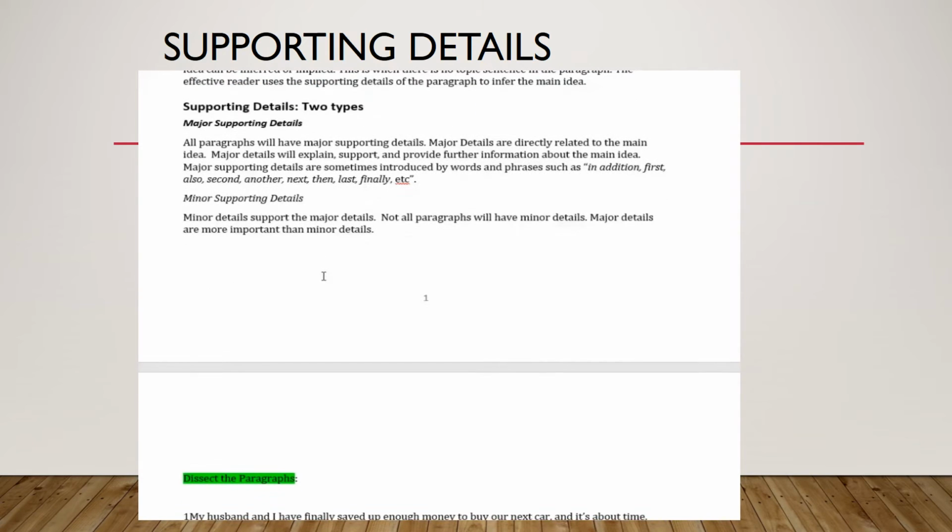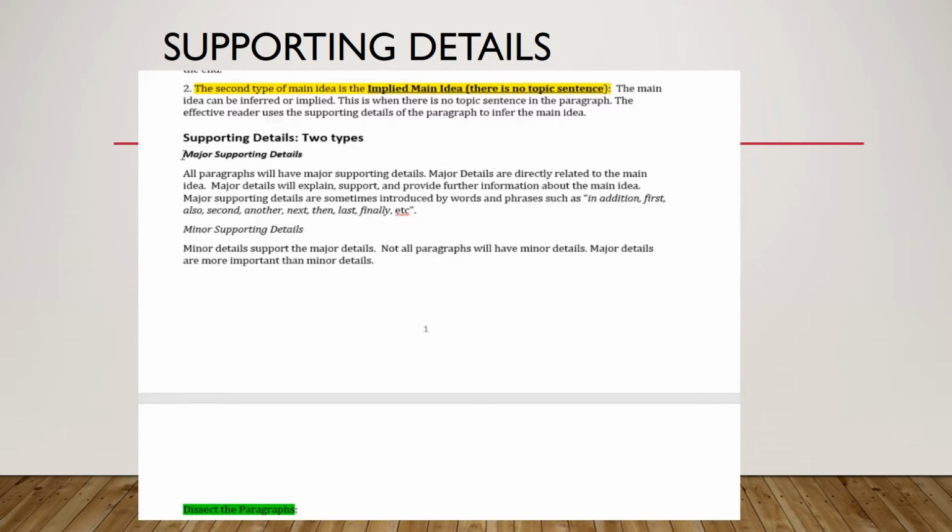Next, you have major details, and this is what is new. This is what is being added. Remember, from Unit 1, we learned that all paragraphs will have a topic, main idea, major supporting details. In Unit 2, we're going to learn about those supporting details. So all paragraphs will have major supporting details. You guys remember that major details are directly related to the main idea. Major details will help explain, support, and provide further information about the main idea. Okay?